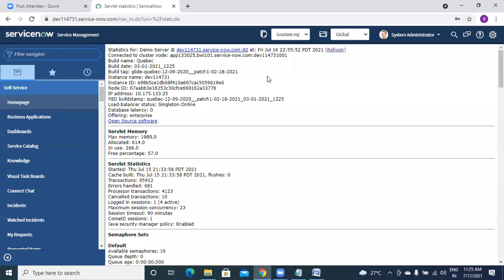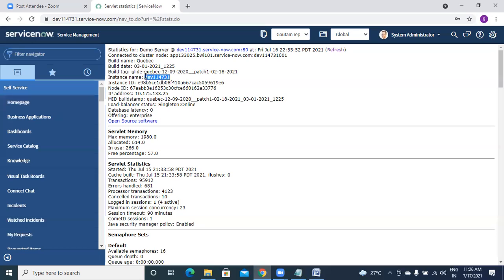You will get this list. Here is your instance name, and you can see the cubic version. In the cubic version we also have some patches like patch 3, patch 4. They release some patches, right? So you can know which patch it is. And this is the sysID of your instance.